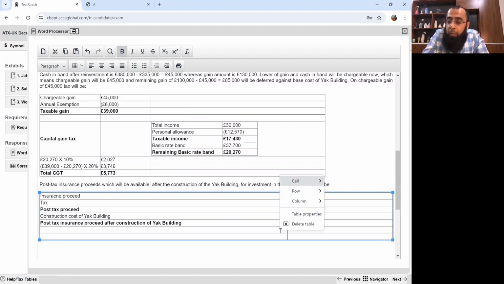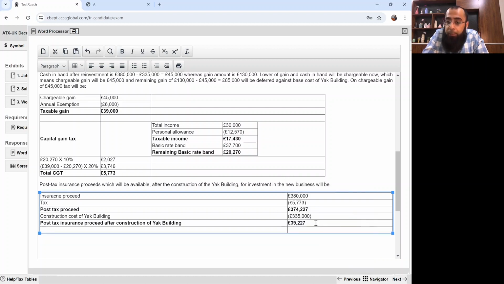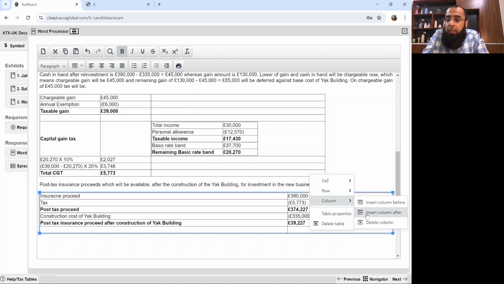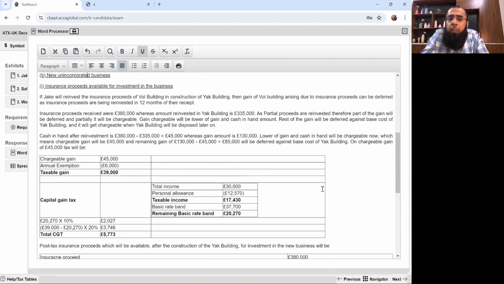You can do it manually also through your mouse, like add a row, or you can simply delete the rows also. Now some quick questions. Students say that, sir, in the actual examination we'll have a lot of stress, so if we are not able to do the presentation like this, will it be acceptable? The examiner says that your presentation should be reasonable, not accurate. Reasonable presentation such that the answer is understandable. Obviously, my presentation would be much better than yours because I have a lot of practice of using this platform, and I'm not doing it in an exam situation, which is a stressed out situation. So in the examination, maybe your presentation is not as good.